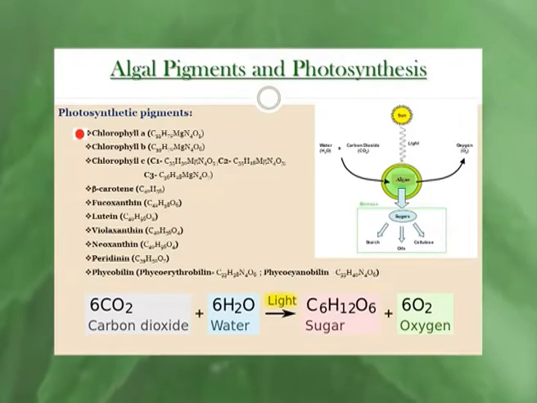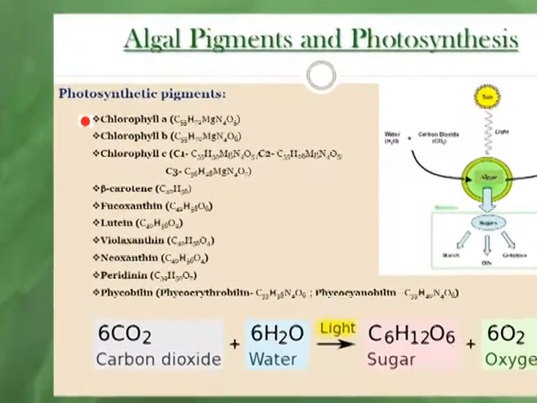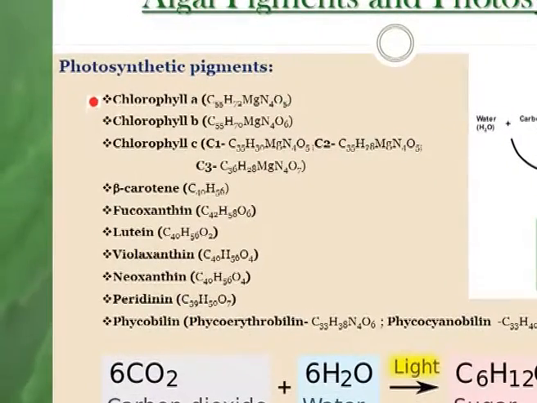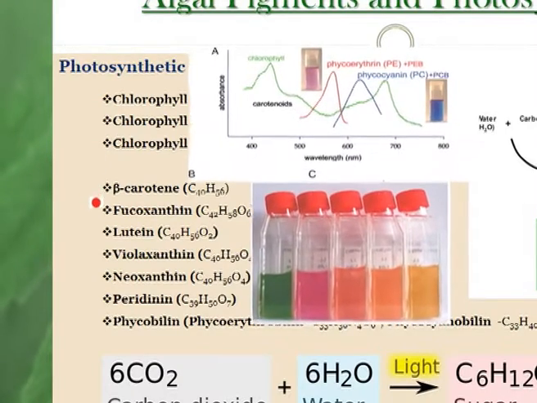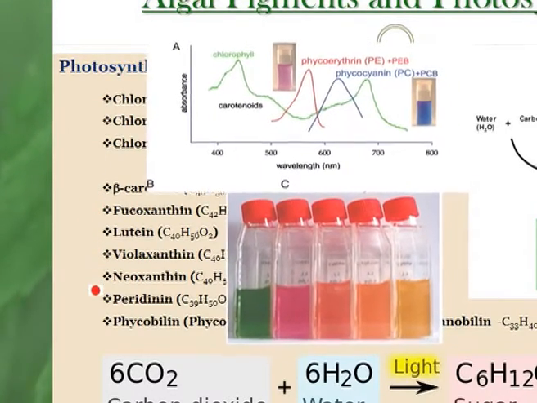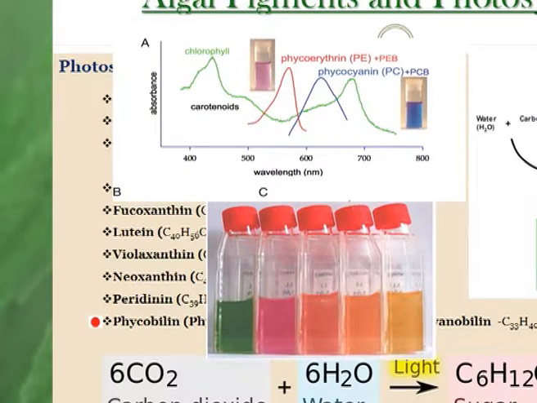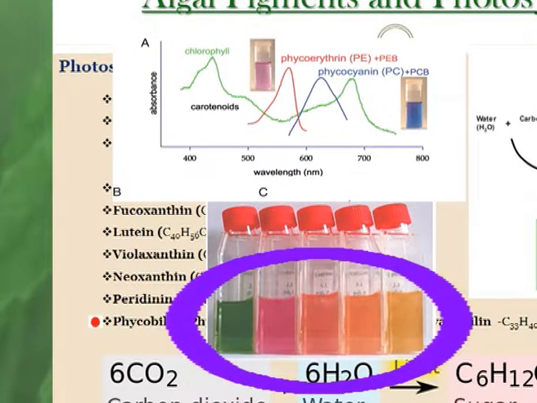Now, like diversification in their morphology, algal thallus also show diversified nature in their pigment composition, and due to presence of different types of pigments in different composition, algal thallus show variation in the coloration. Chlorophyll A is the basic pigment of algal members. It is universally present in all members of algae. Together with this chlorophyll A, chlorophyll B, C, D, carotenoids, xanthophylls and other pigments like phycobiliproteins are present in algal thallus, which makes the thallus of different colors.